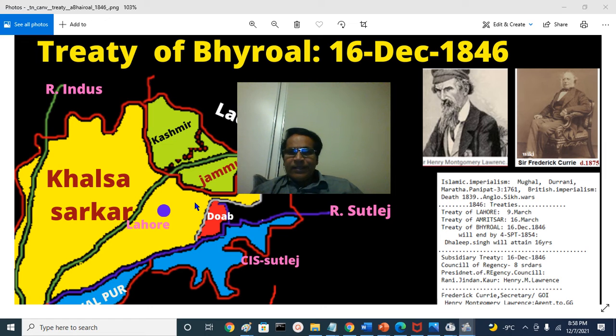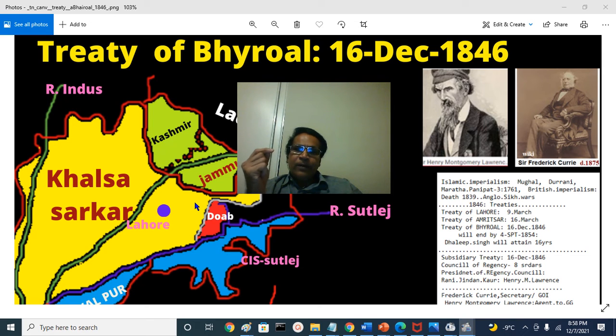This is essentially a subsidiary alliance. In the subsidiary alliance that the Peshwa signed in 1803 and also Asaf Jah II, Nizam Ali Khan signed in 1798, the essence is that the British army will be positioned in the native rulers' territories such as Hyderabad or Pune, and the army will be paid from the revenue of that territory.